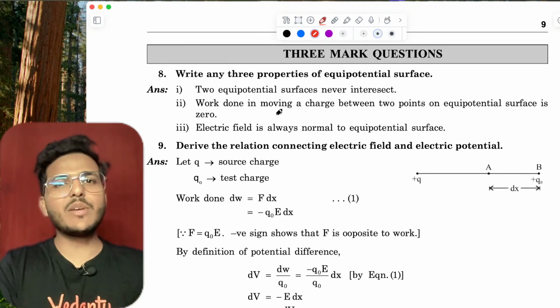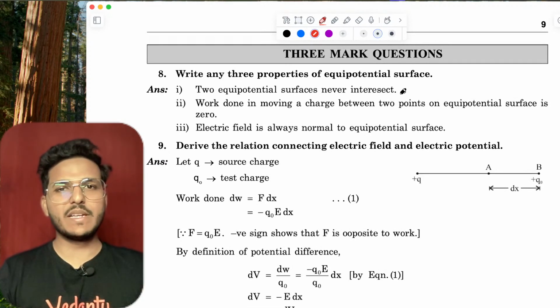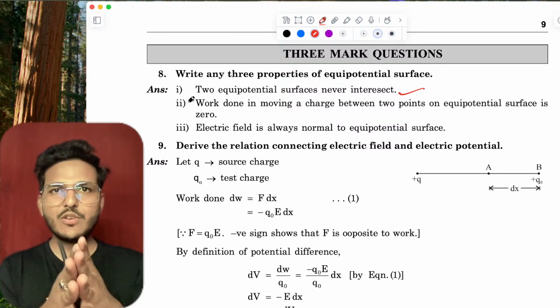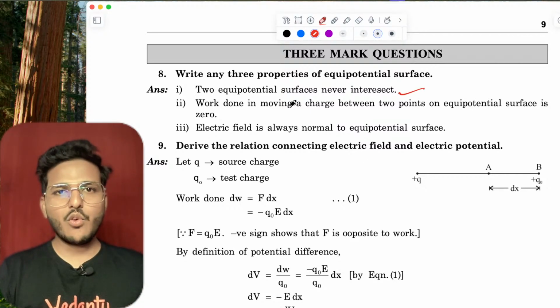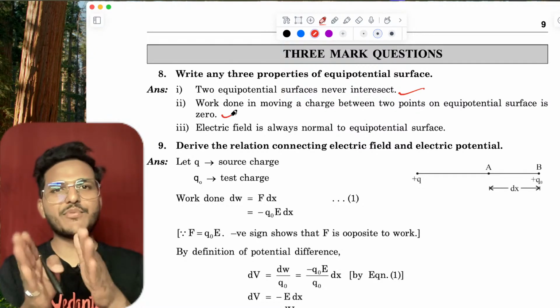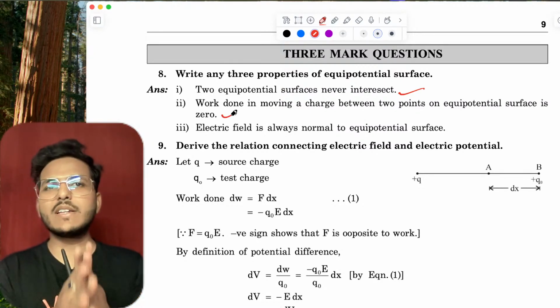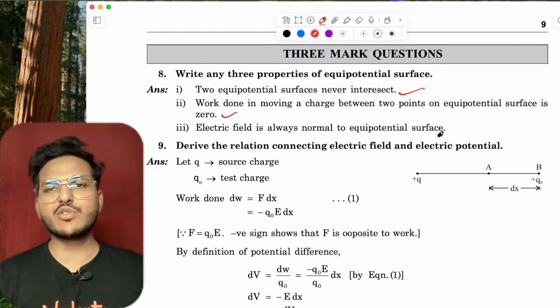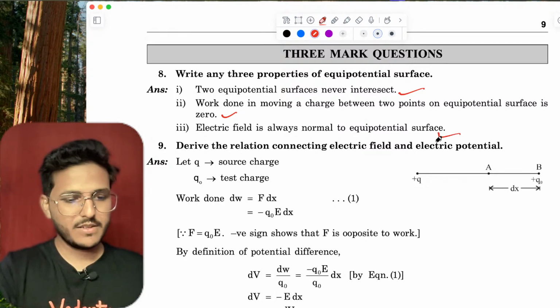Right? Any 3 properties of equipotential surface. First property, two equipotential surfaces never intersect. Work done in moving a point charge from one place to another is always 0. Electric field is always normal to the equipotential surface. All right.